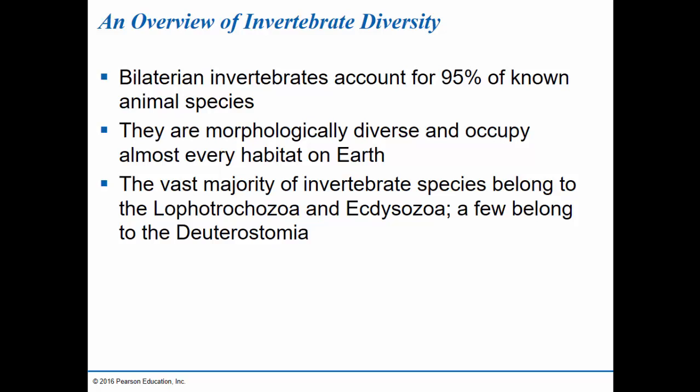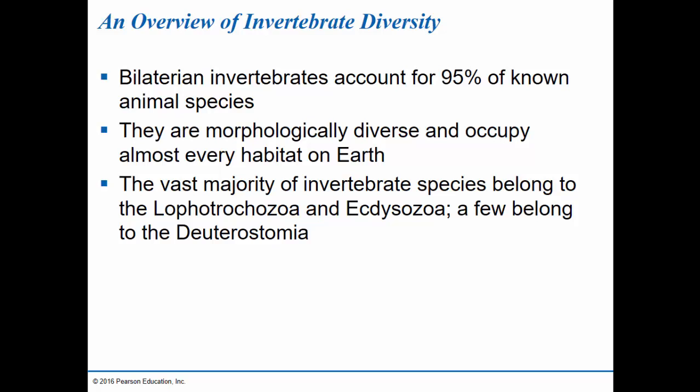They are very diverse morphologically. That means they have all different body types and body shapes, and they occupy almost every habitat on Earth. Okay, there are a few extreme habitats that are only inhabitable by certain types of protists and archaeans, but those are pretty rare. Okay, we find invertebrates just about everywhere. Most invertebrate species belong to Lophotrochozoa and Ecdysozoa. Okay, those are those two clades.